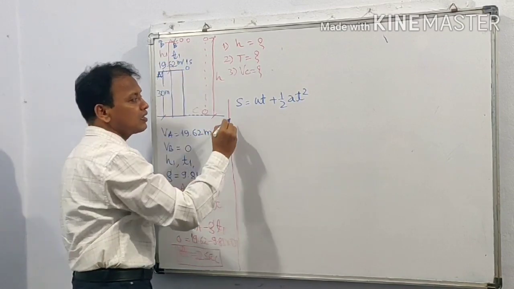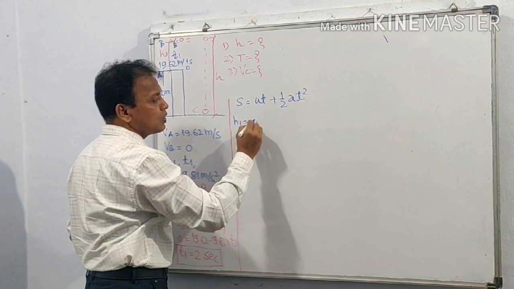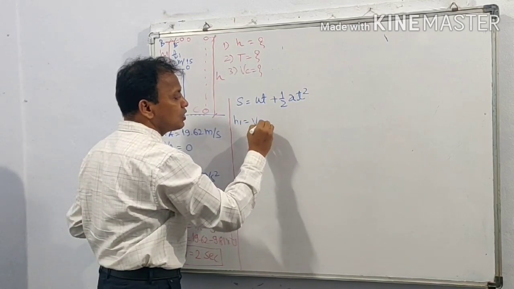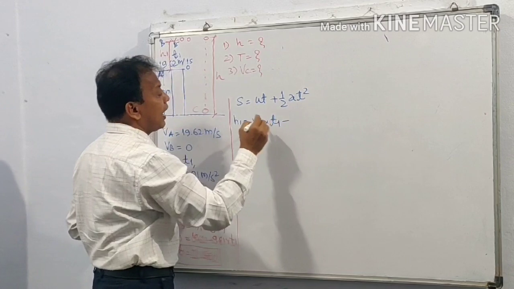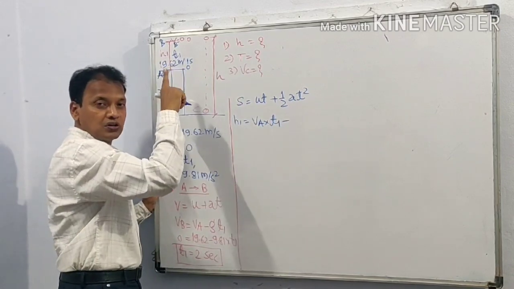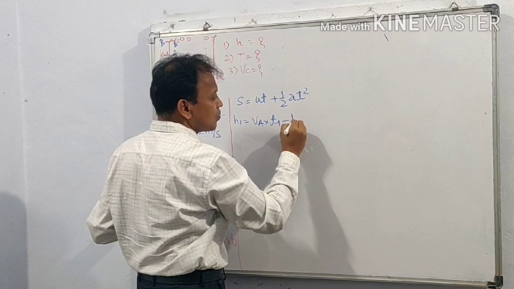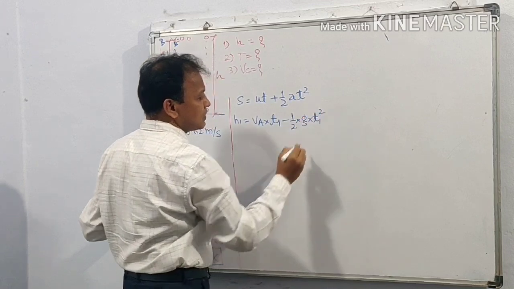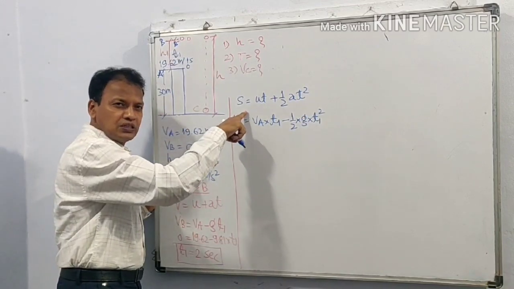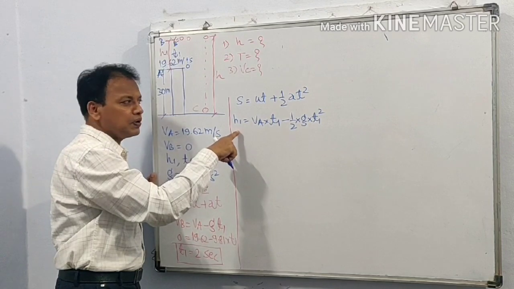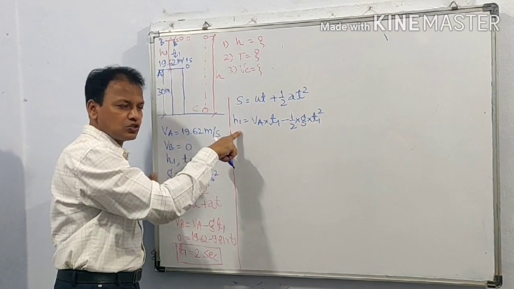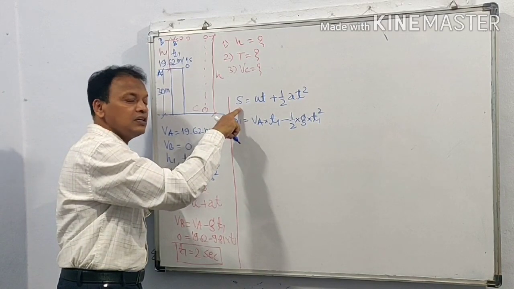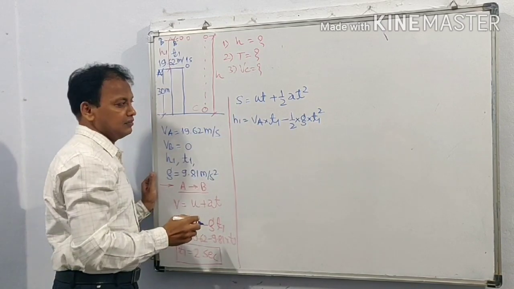S is denoted by h1, therefore h1 is equal to u, that is initial velocity VA, into T1, and motion is upward, therefore negative sign, minus 1 half into G T1 square. So using appropriate terms, we have a rewritten equation. If you can understand, you may put these values directly.